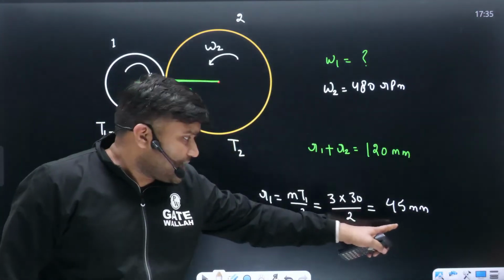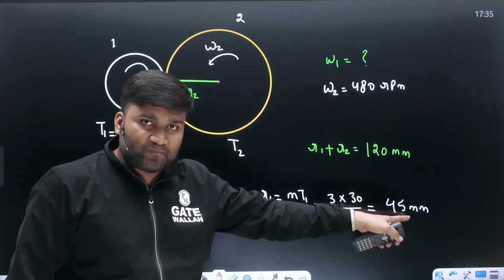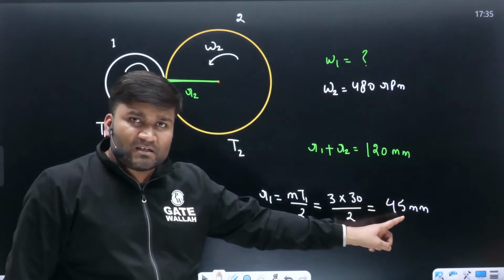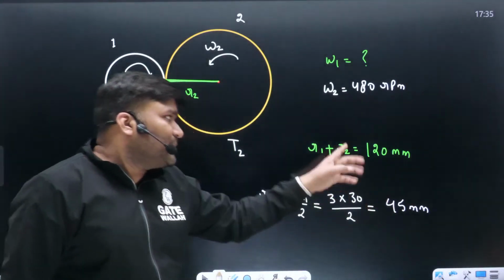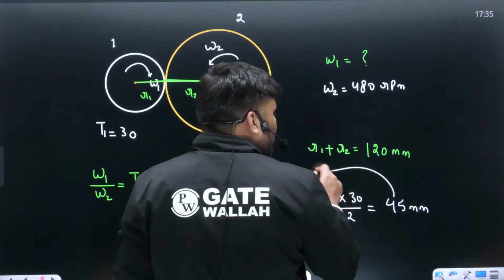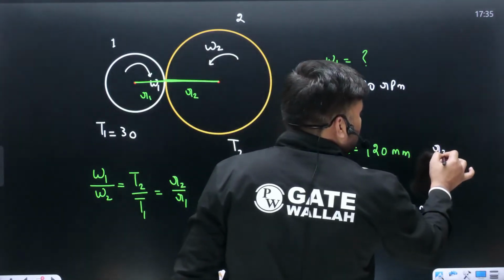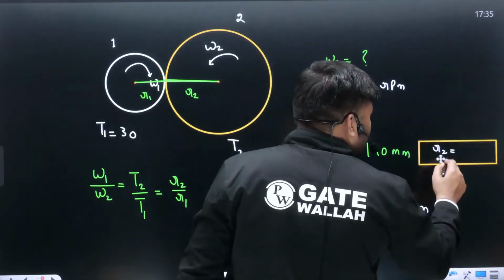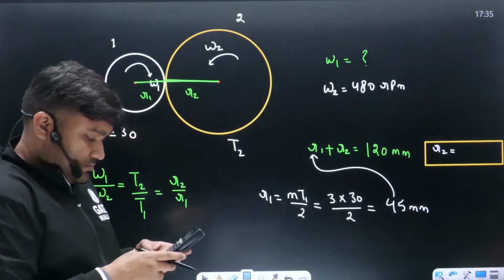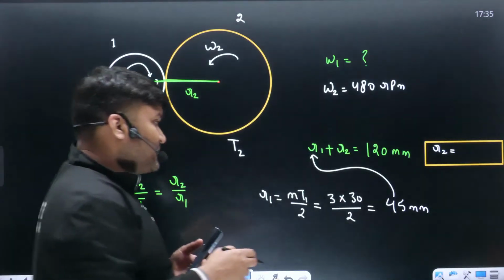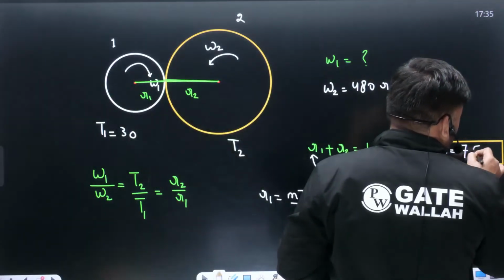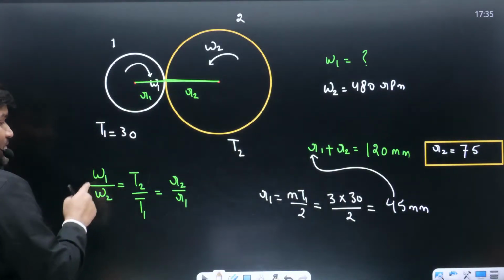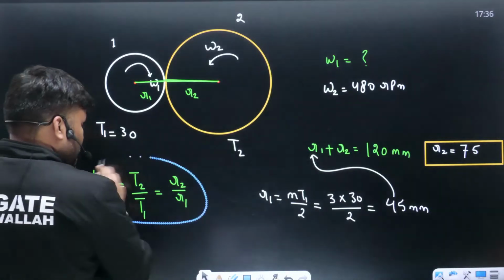Radius R1 was not known. Now I can write this. R1 ka value is going to be 45 mm. Number of teeth they have given na, 30 teeth. Module they have given. So R value we can calculate. And if you have calculated R1, toh bete R2 kitna ho jayega? Just put this value of R1 here. R2 is coming out to be 120 minus 45. This is coming out to be 75 beta. R1 pata hai, R2 pata hai. Omega 2 is given. Omega 1 can be calculated very easily.